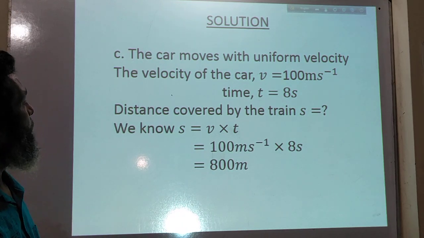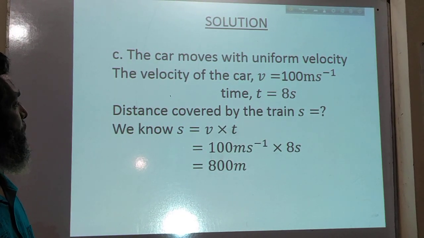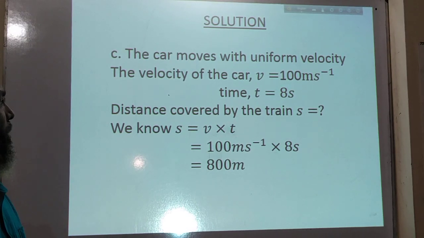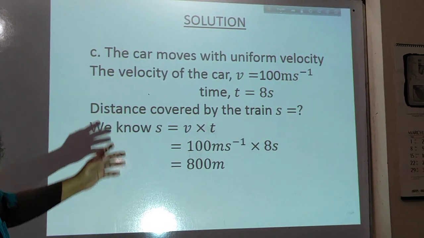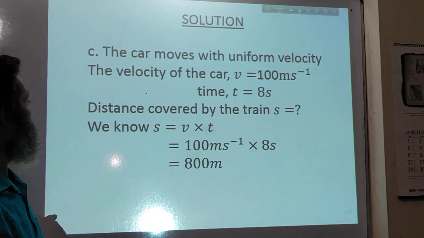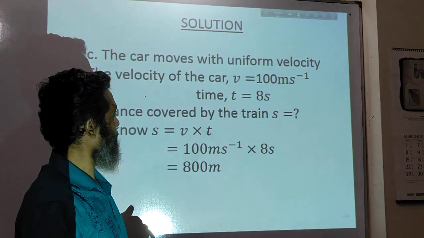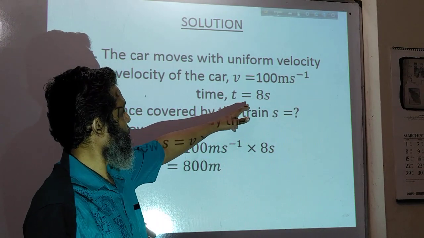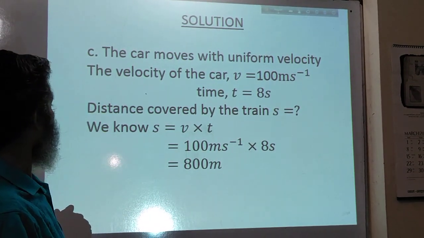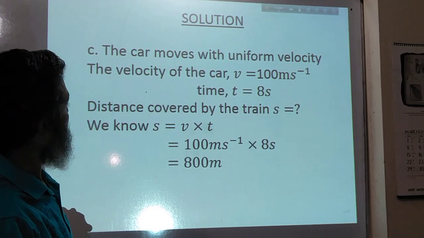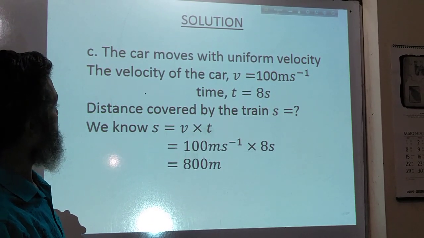Question number C: Determine the distance covered by the car in 8 seconds. The car moves with uniform velocity. The velocity of the car, v, is equal to 100 meter per second. Time, t, is equal to 8 seconds. Distance covered, s, is equal to what?